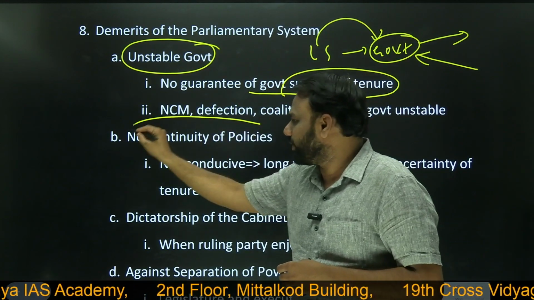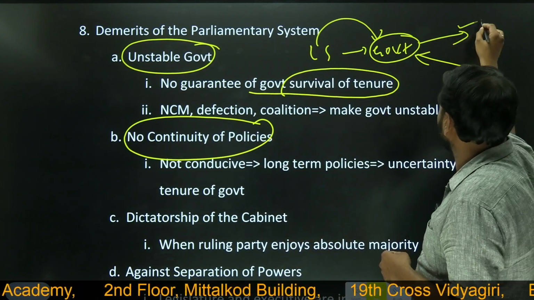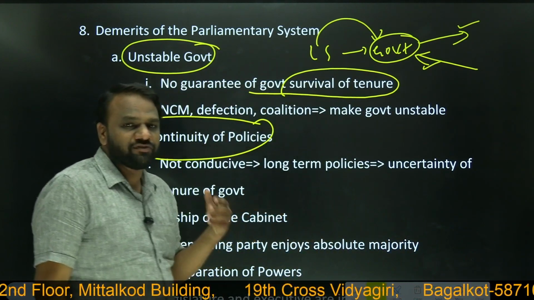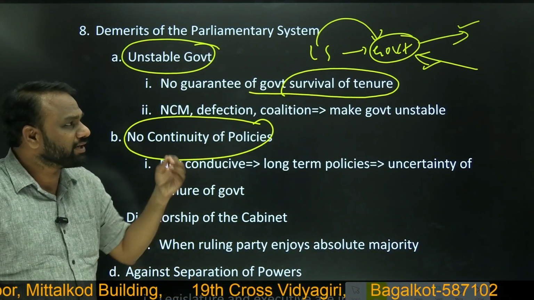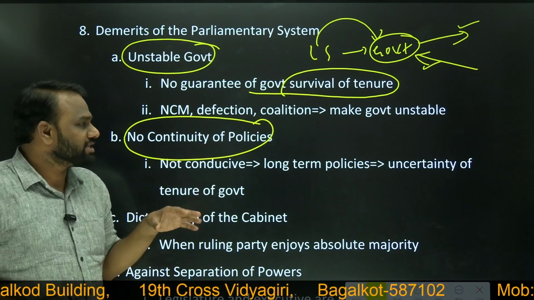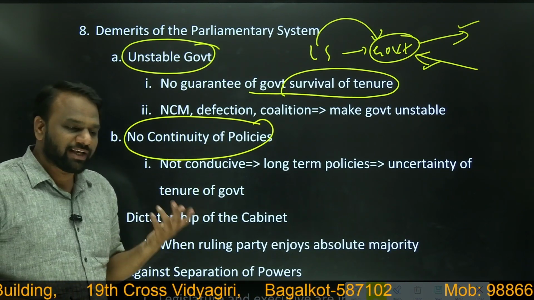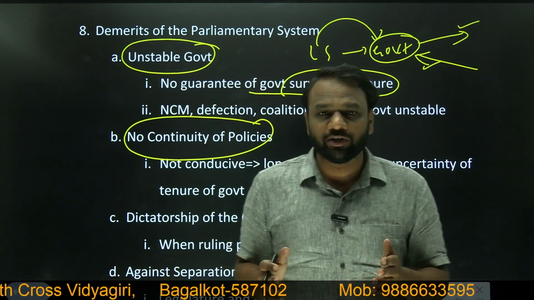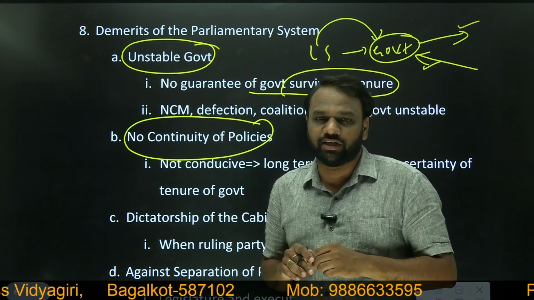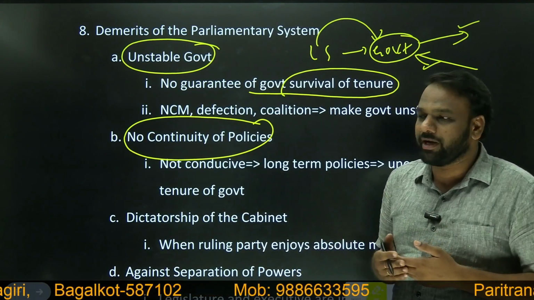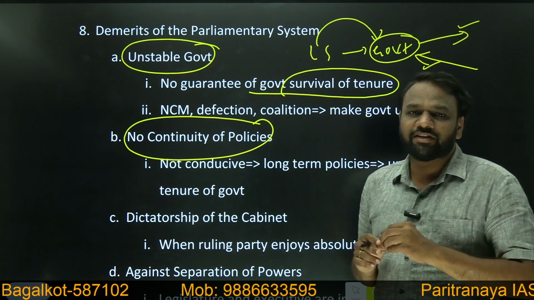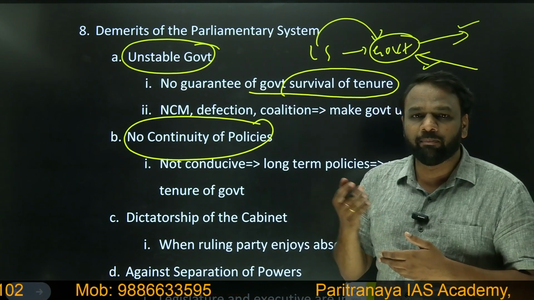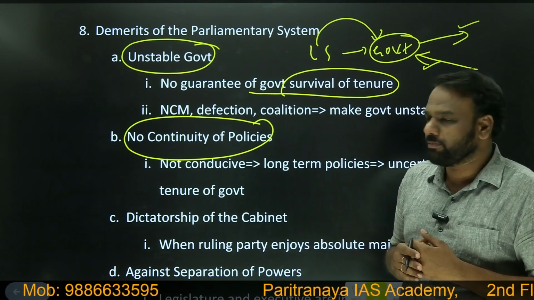Next, no continuity of policies. The government which goes out, and the new government which comes in may not be satisfied with the policies of the previous government, so it may not continue with the policies. So this time it will have a negative impact. One example could be investors. The investors who are interested to invest in India will be interested to invest only when there is stability in policy. So if there is a frequent change in government, then investors will not be willing to invest in India, because a frequent change of policy might impact their profit prospects and all.